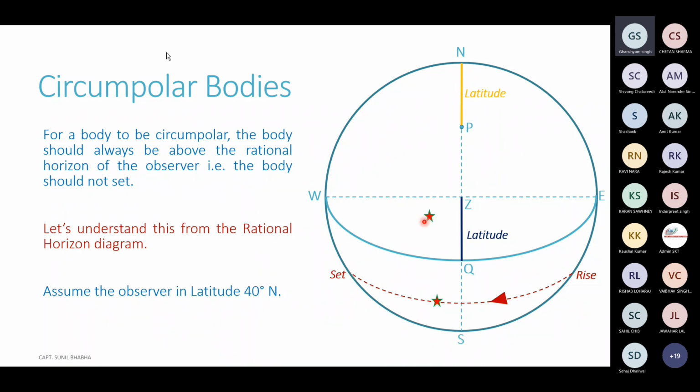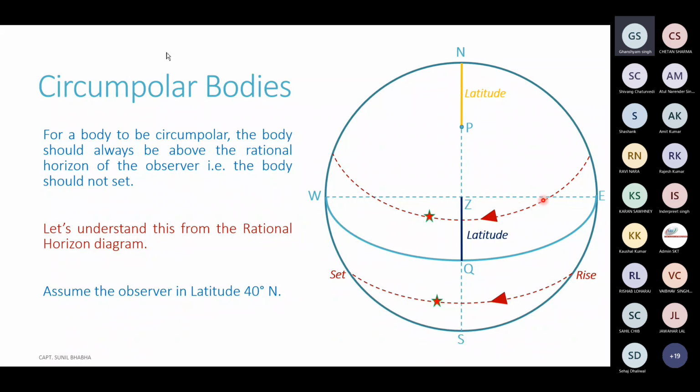Now let's assume a second body here. Now this star is north of the equinoctial and the declination of the star is of the same name as the latitude of the observer. Let's try to show the declination circle of this particular star. The declination circle will pass through the body and it will be parallel to the equinoctial. So this is how the declination circle is going to appear.